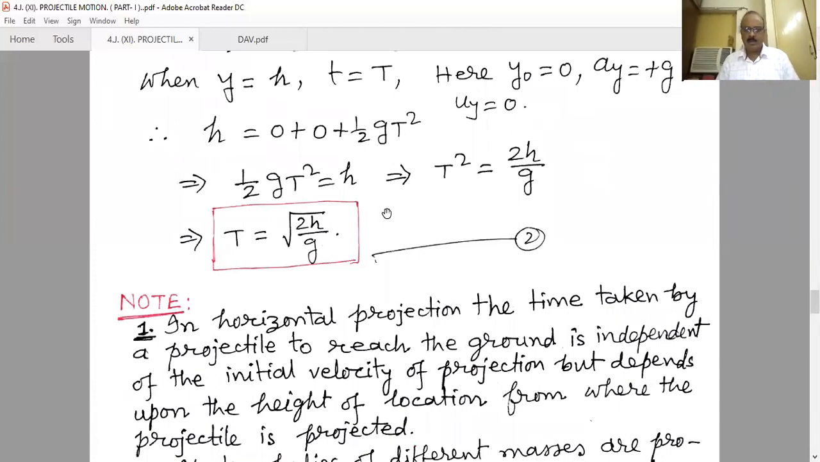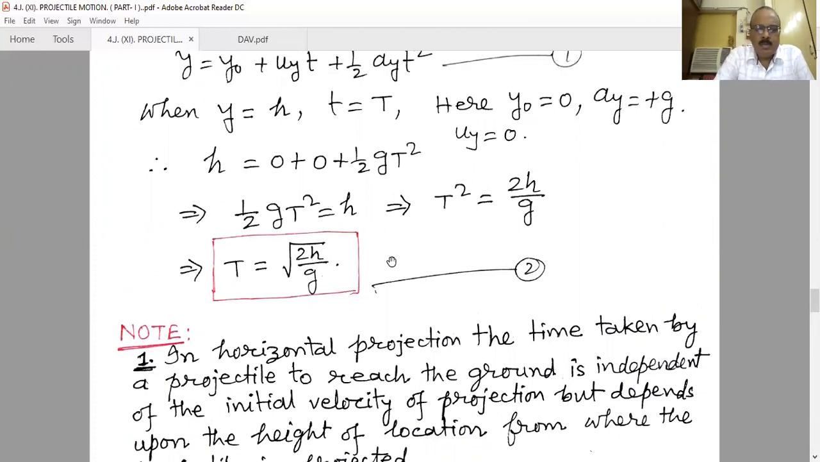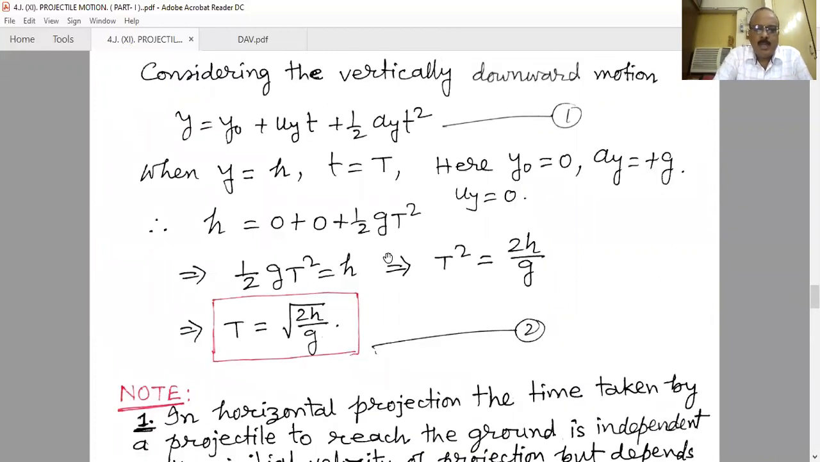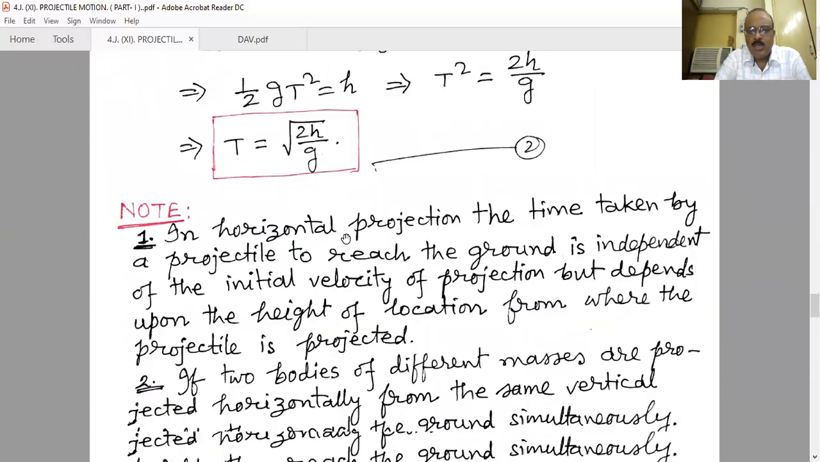Now here is one interesting fact, that there is no term of mass, or there is no term of u. I am saying again, how can you find the time of flight? With the help of this equation, when y is h, that means when the projectile reaches the ground, the total time taken is t equal to capital T, by putting all these values in these equations. Along the vertical direction, the equation is y is equal to y naught plus u y t plus half a y t square. Now putting all these values, we get capital T square is equal to 2h by g, or T is equal to root over 2h by g.